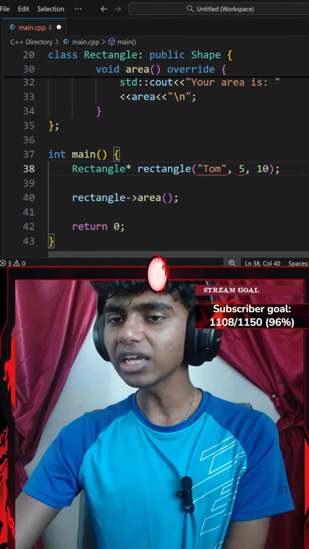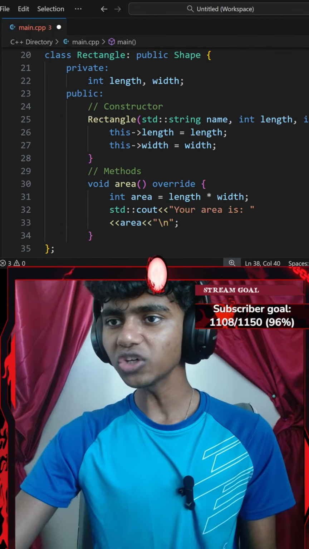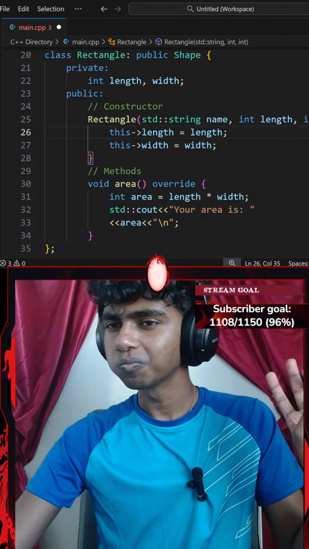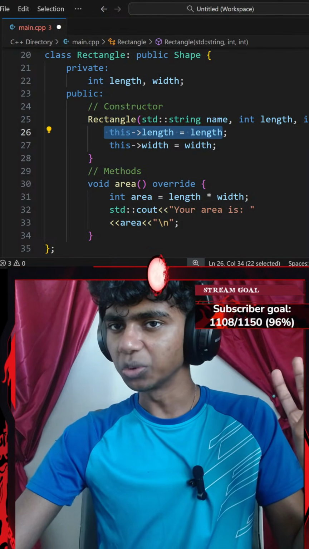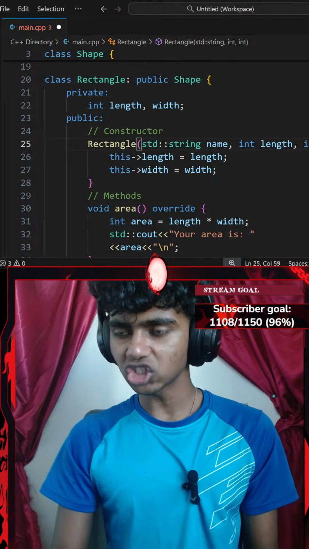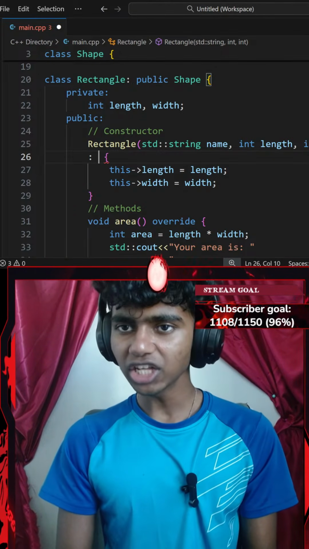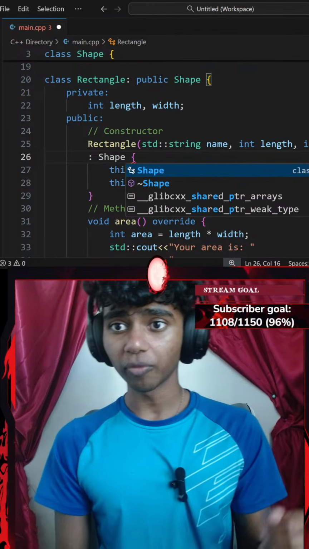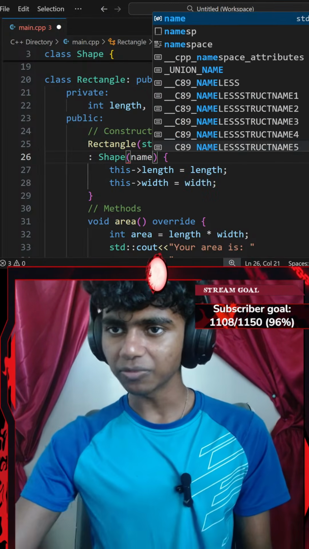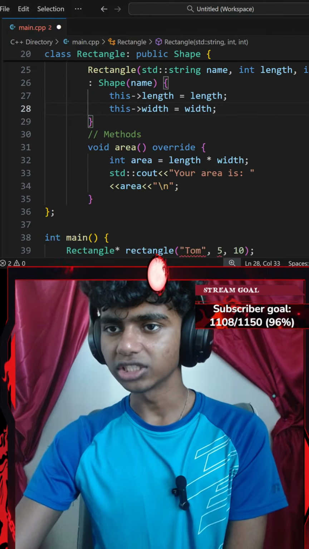Wait, is this even correct? So my constructor requires 3 parameters. Why is there a red underline here? This length equals length. Did I do something wrong here? Oh, I forgot to create a constructor for my shape class. My bad, guys. Let's go ahead and add a colon and create a constructor for my shape class as well. My shape class requires 1 parameter of name, so I'm gonna go with name. There we go. Okay, guys, that should fix all the errors now.